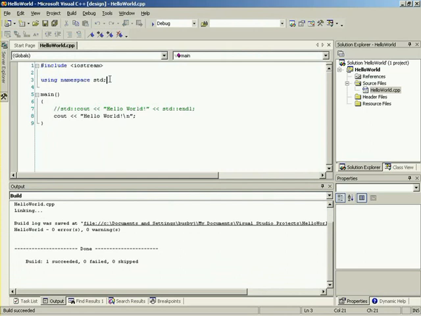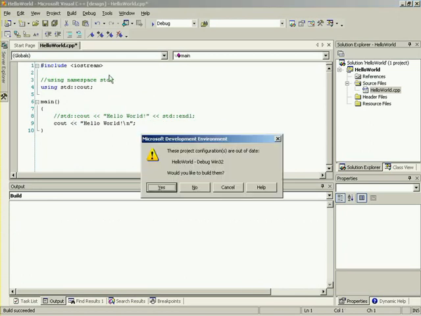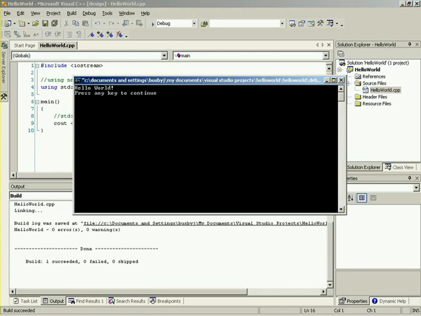However, sometimes you may not want to include every single name in the namespace. So what you could do instead is, let's actually comment this out so that people can still see it. And we can say using std::cout. So now it's recognizing standard library cout. So all we need to do now is just say, as we did down here, cout. And it recognizes that name. So if we press Control F5 and run this, you'll notice that everything is still fine.